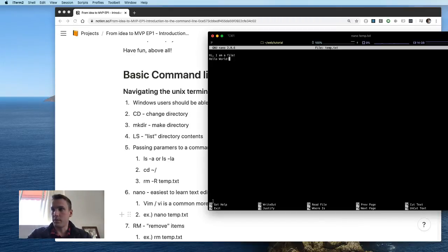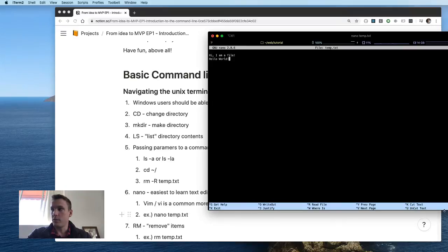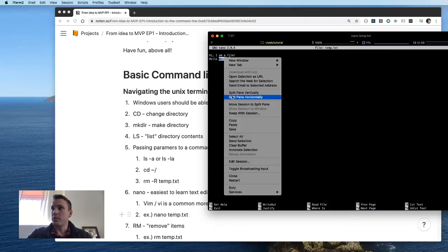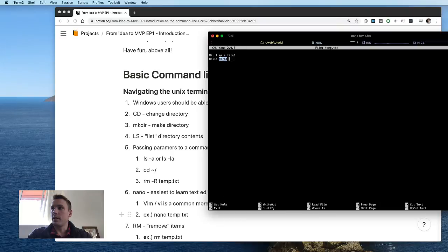These are commands that we can use. So if you have a lot of pages, you can go previous page, next page. Cut text out, uncut text, because it's not like a Word document where you just basically click and edit it. You basically have to follow this little cursor wherever it goes.